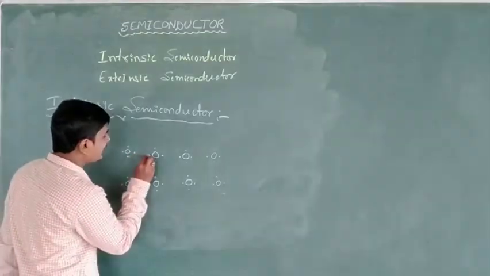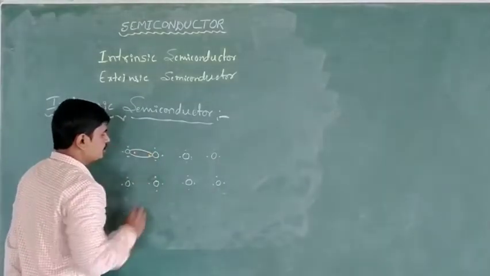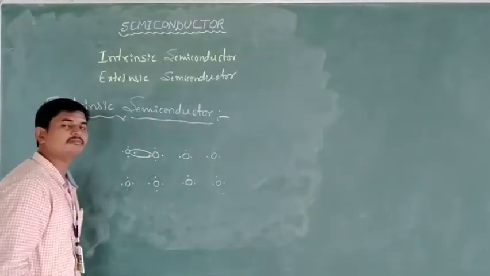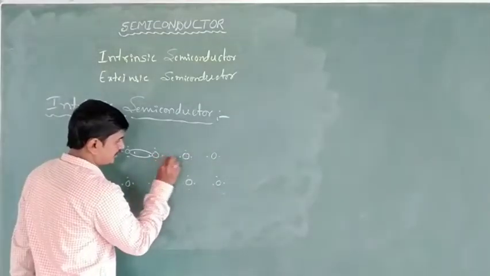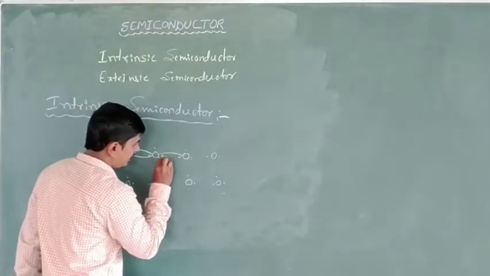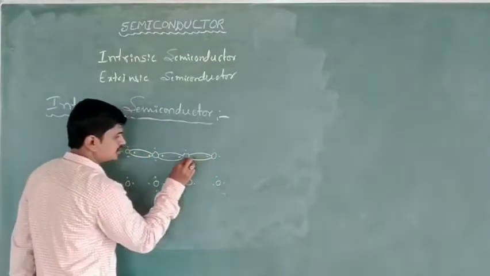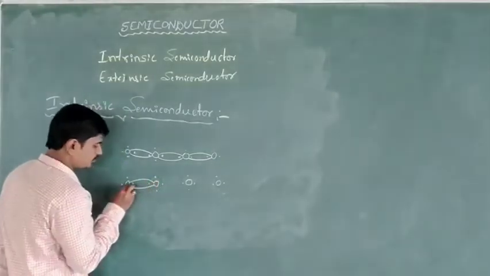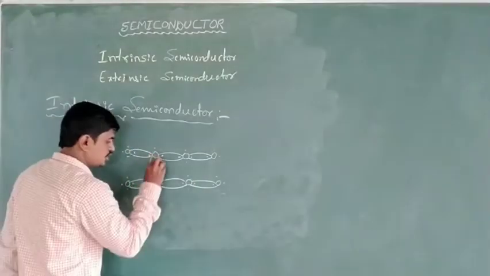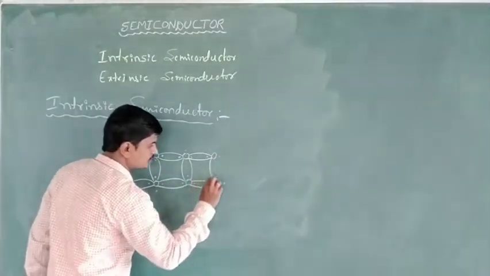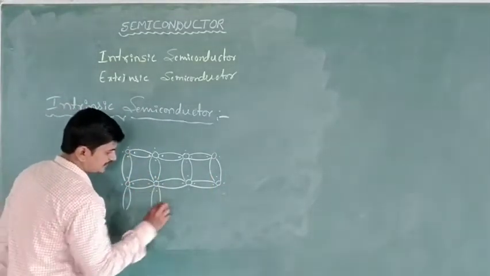Here, the sharing of a pair of electrons: the 2 electrons share and form a covalent bond between the 2 atoms. Between these 2 atoms there are 2 electrons, and due to sharing of these 2 electrons there is a covalent bond. Again, one more covalent bond is formed. Due to sharing of pairs of electrons, covalent bonds form between the neighboring atoms like this.